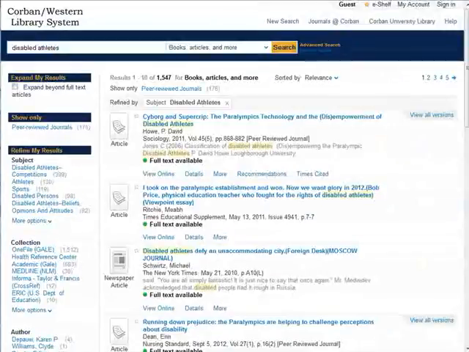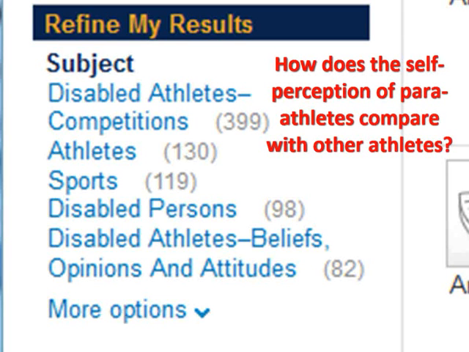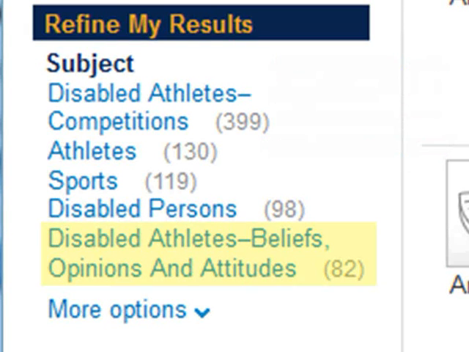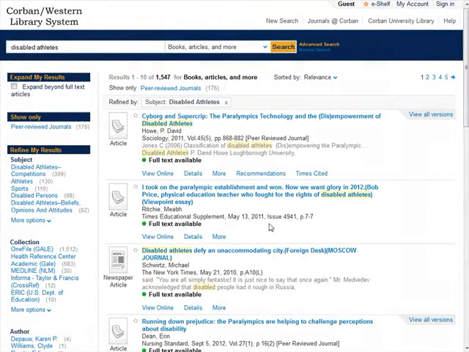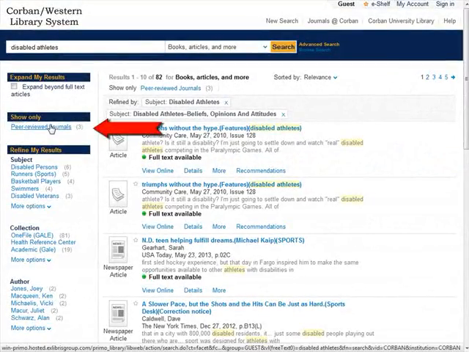When I did that, it gave me further options to narrow down my search. My research question is, how does the self-perception of para-athletes compare with other athletes? I can see a subject entitled Disabled Athletes, Beliefs, Opinions, and Attitudes. This is very closely related to my research question, so let's click on it. This narrows my results down quite a bit. Instead of looking through all these articles though, let's narrow it down again by clicking on peer-reviewed journals.